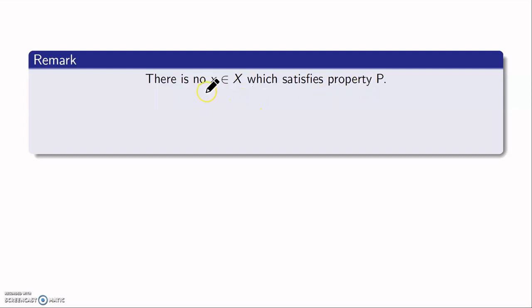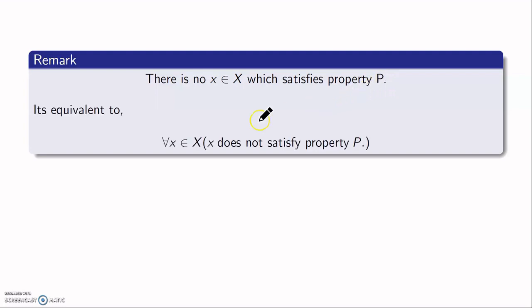It simply means that if you take any element from the set X, it does not satisfy property P. If it is not satisfying property P, then it will satisfy the property not P, the negation of P. So this statement is actually equivalent to this: for all x in X, x does not have property P.